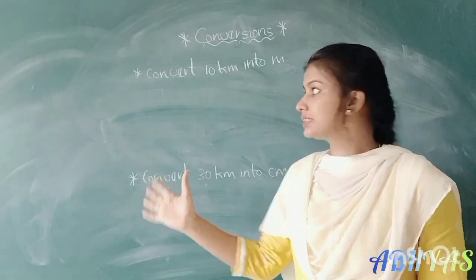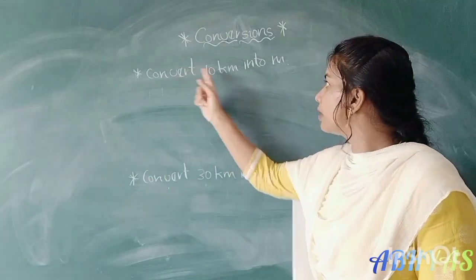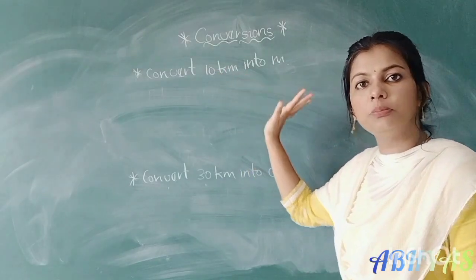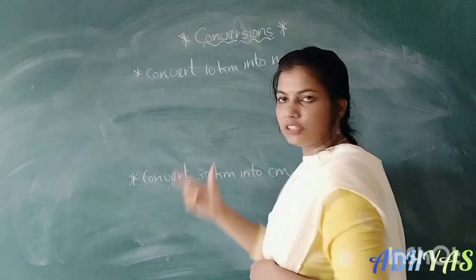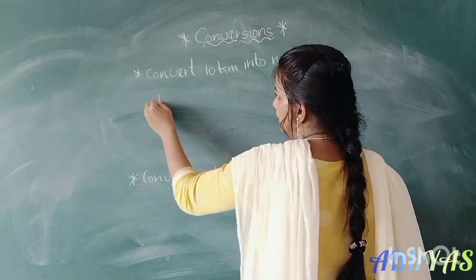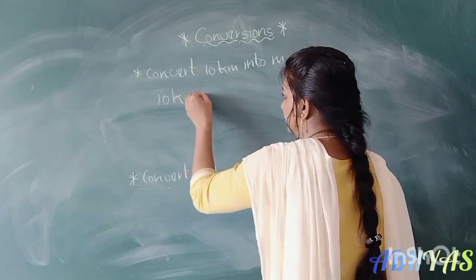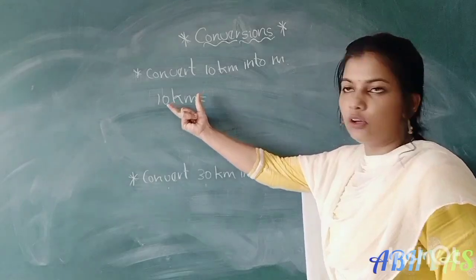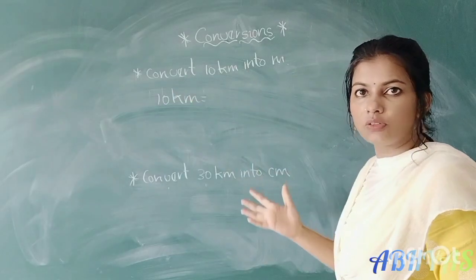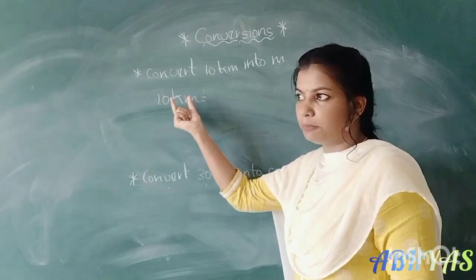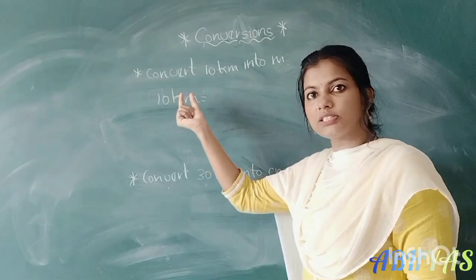So let us see more examples. The first one is convert 10 kilometers into meter. First we have to take the given unit, 10 kilometer. So 10 kilometer means how many meters? 1000 meters. What is the prefix multiplication factor for kilo? That is 10 cube, right?